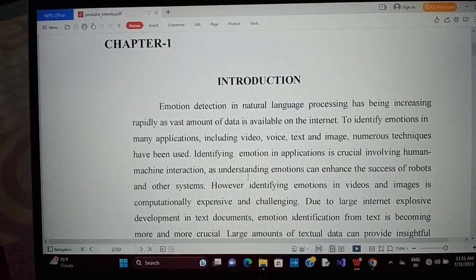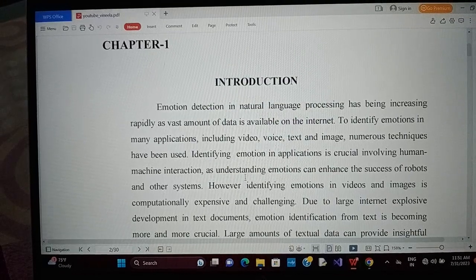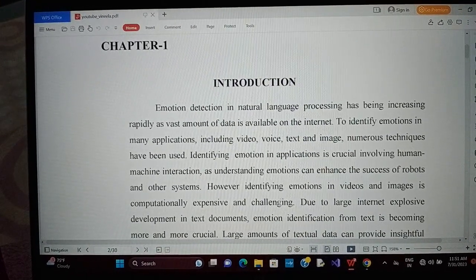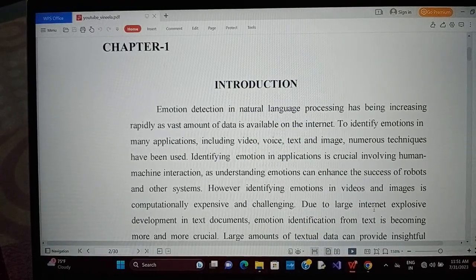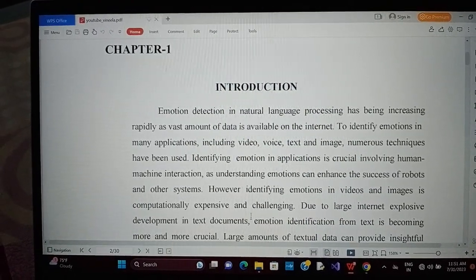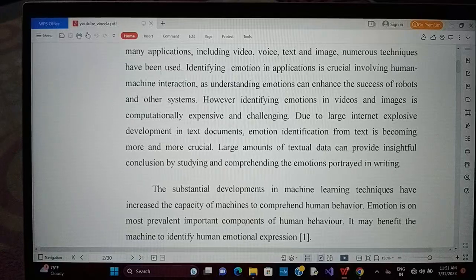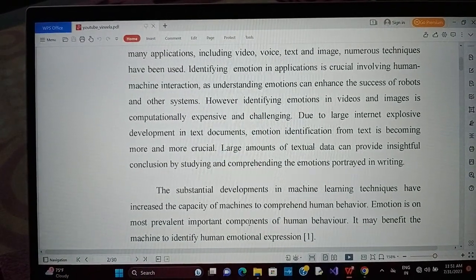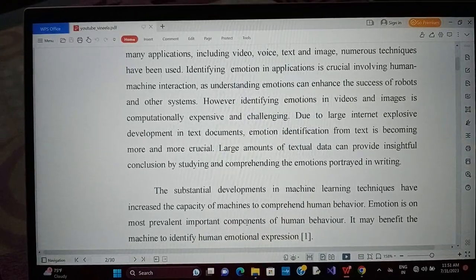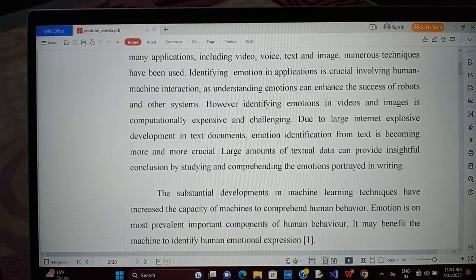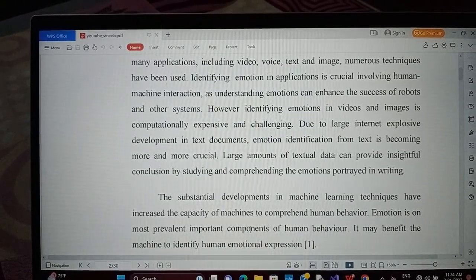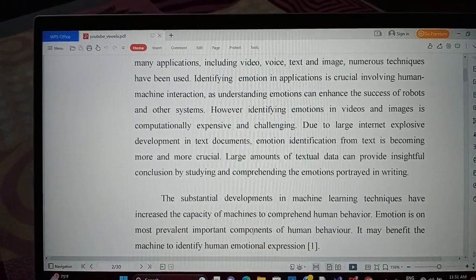However, identifying emotions in video and images is computationally expensive and challenging, due to the large internet explosion and development in text documents. Emotion detection from text is becoming more and more crucial. Large amounts of textual data can provide insightful conclusions by studying and comprehending the emotions portrayed in writing.